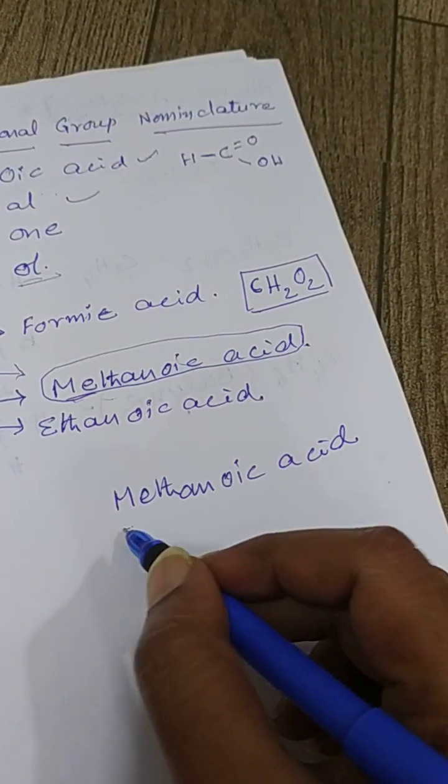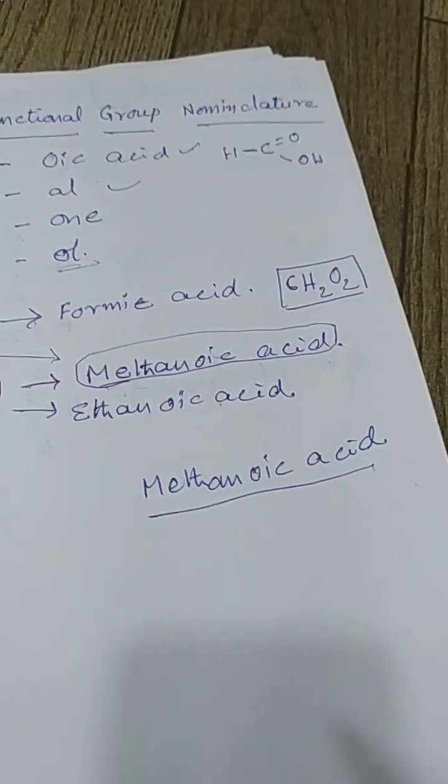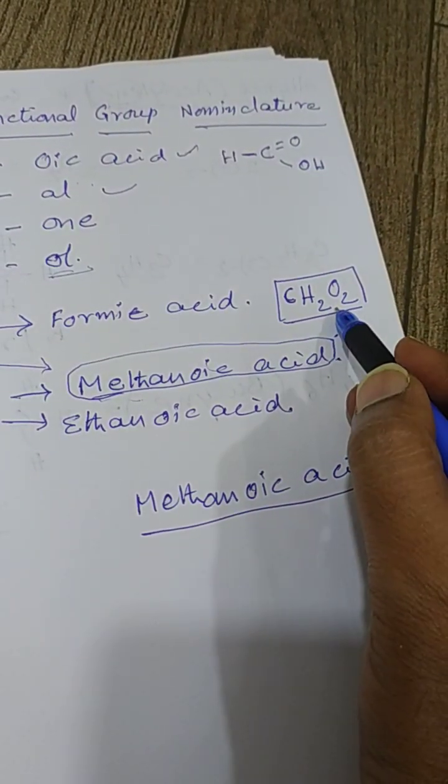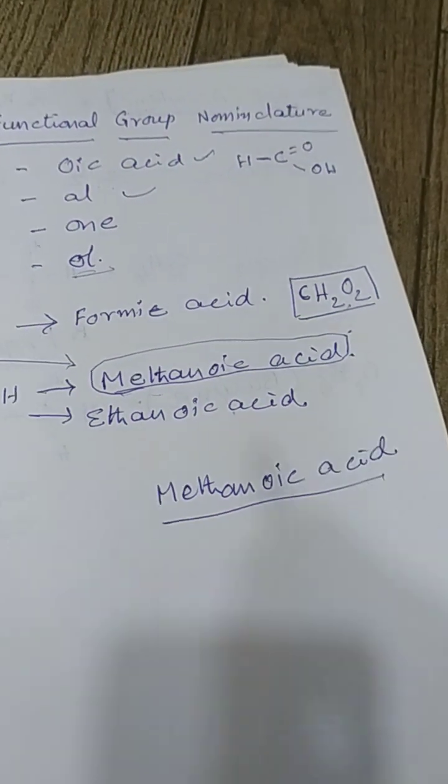So what is the formula for methanoic acid? CH2O2 is the methanoic acid formula.